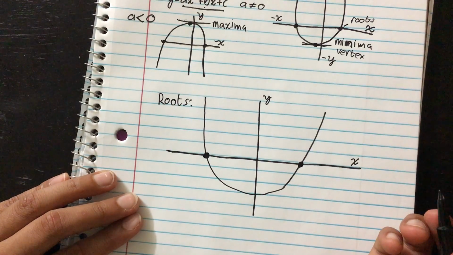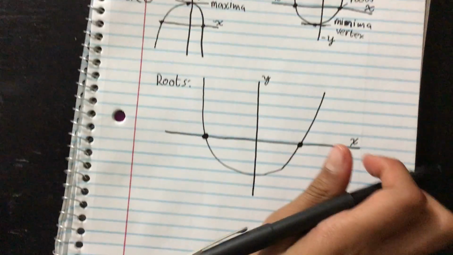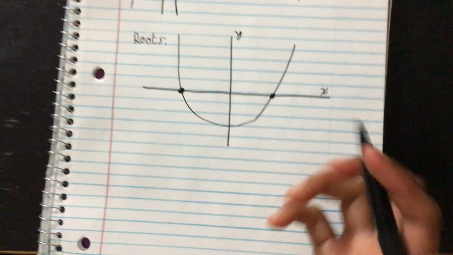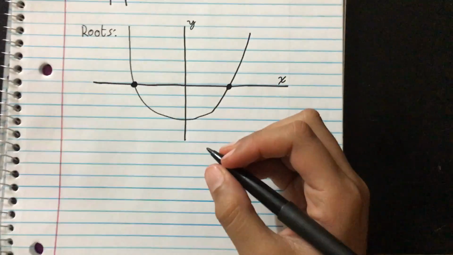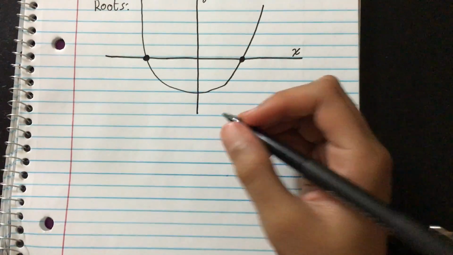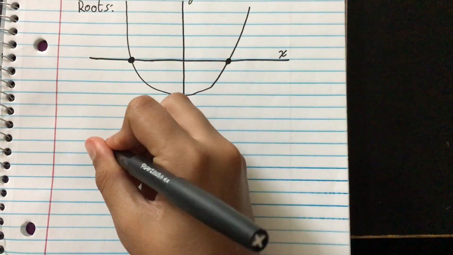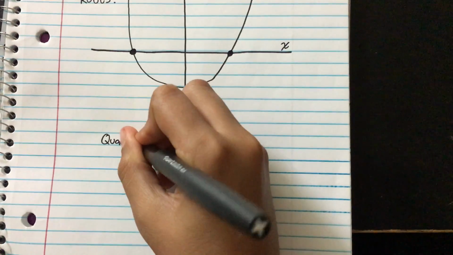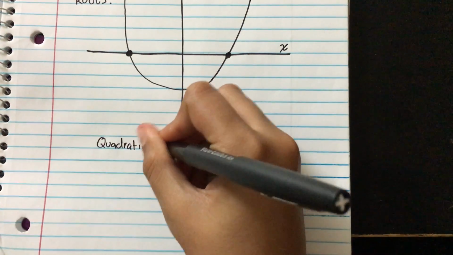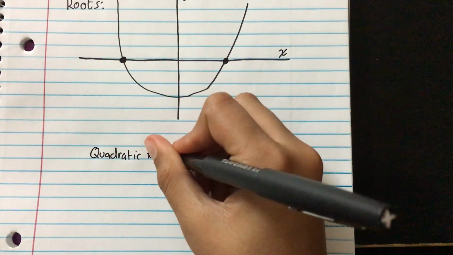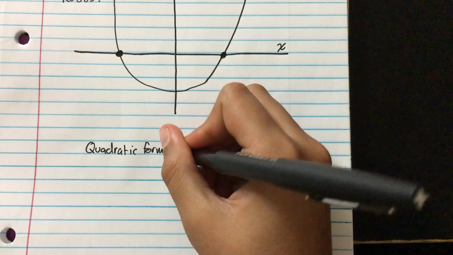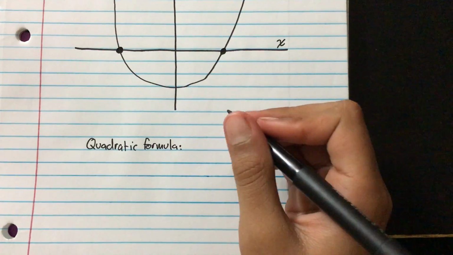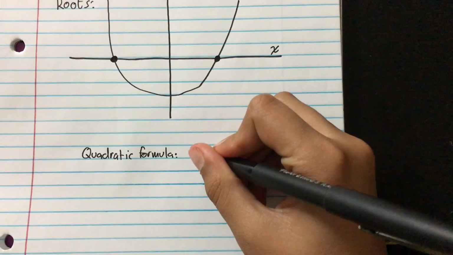So, how do we calculate them? That's a good question. There are many ways. There are some formulas, and let's start with the best known, called the quadratic formula. The quadratic formula is actually a hard formula. It was a hard formula for me to remember, so this might take a while for you to remember as well, but let me just write it down for you.